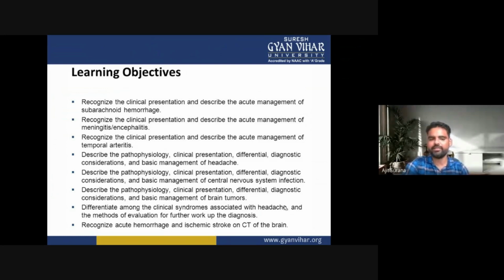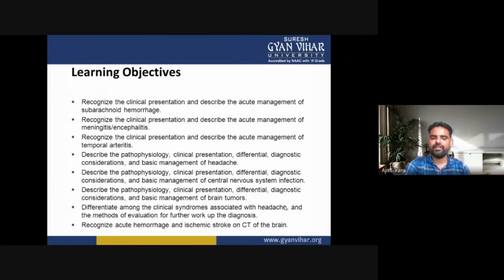recognize the clinical presentation and describe the acute management of temporal arteritis conditions. And we describe the pathophysiology of the disease, its clinical features, differential diagnostic consideration, and the basic management of headache-like conditions. We describe the pathophysiology, clinical features, how we can diagnose the disease, and its basic management of central nervous system infection. Describe the pathophysiology, clinical presentation, differential diagnostic consideration, and the basic management of brain tumor-like conditions.